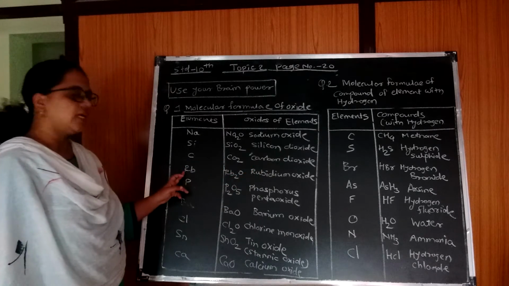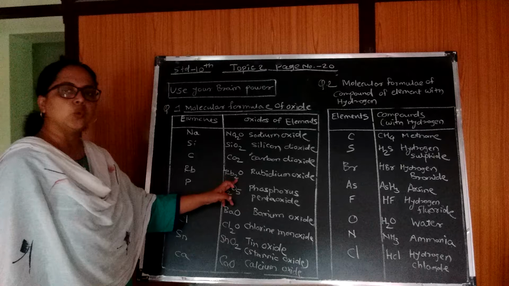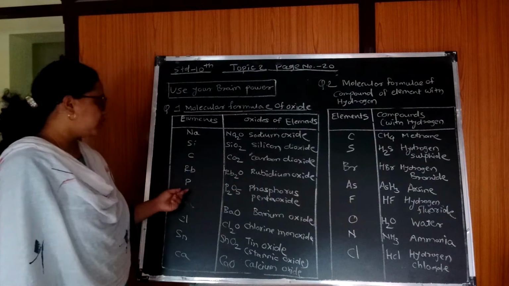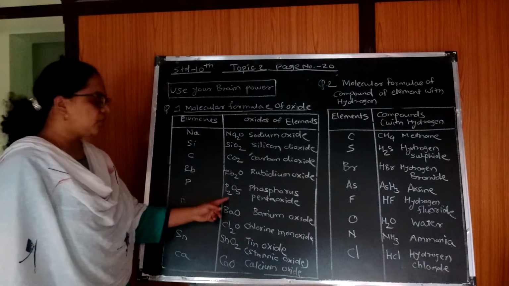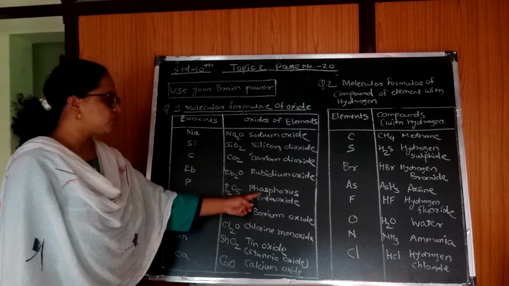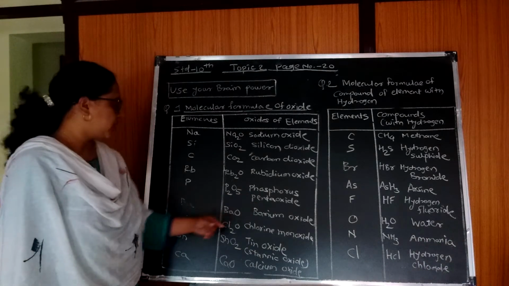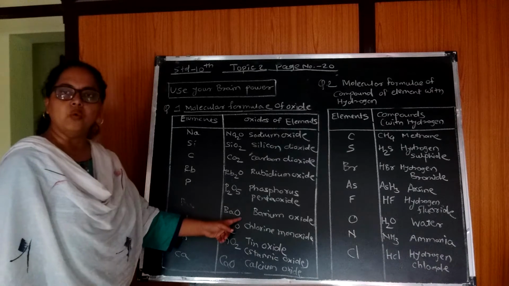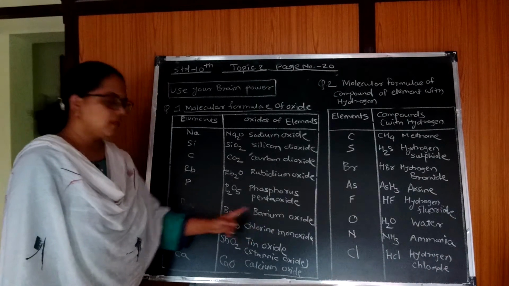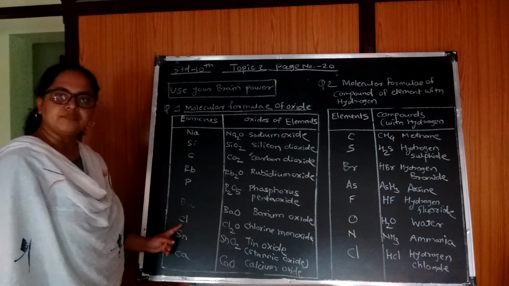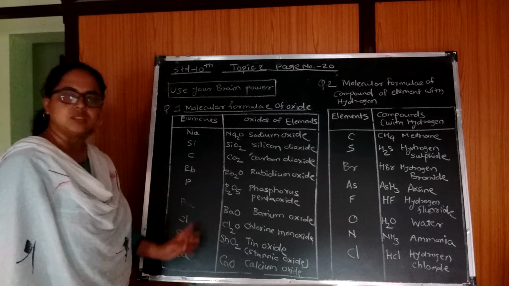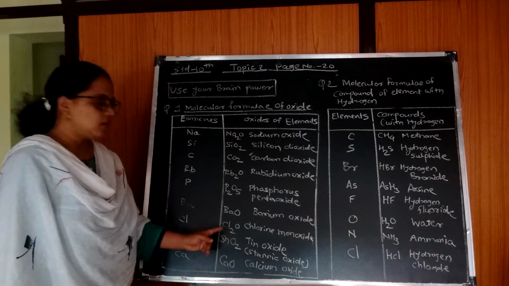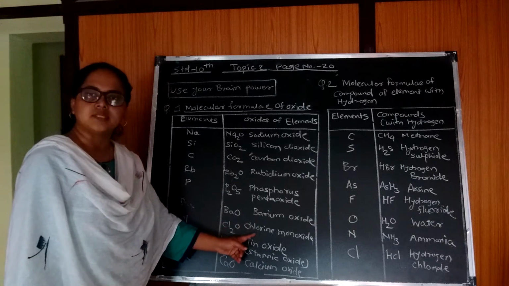Fourth, Rb, that is rubidium: Rb2O, rubidium oxide. Then phosphorus: P2O5, phosphorus pentoxide. Next is barium: BaO, barium oxide. Next, chlorine combines with oxygen as Cl2O, the molecular formula for chlorine monoxide.